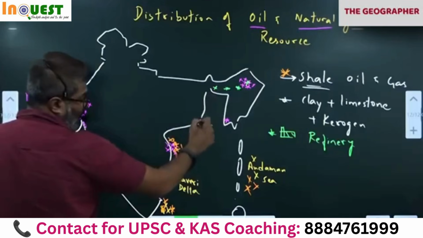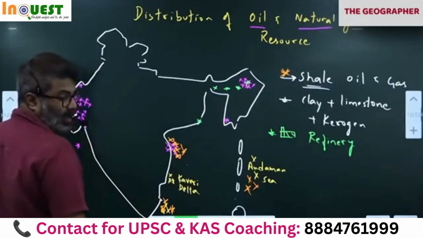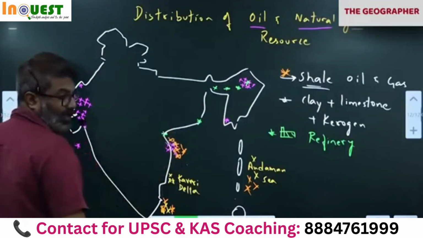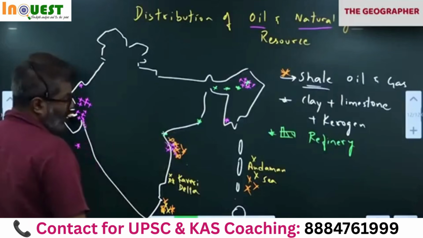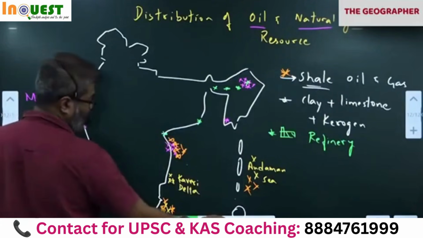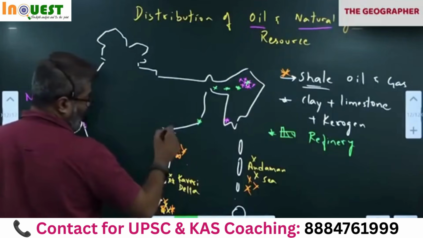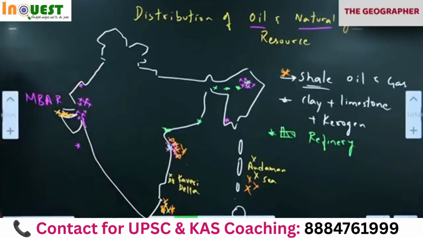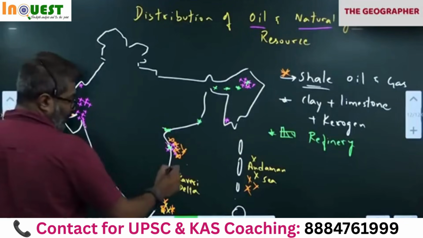Then come down now, all of you. Haldia, near Calcutta. Visakhapatnam. Then locate Tatipaka. Chennai.